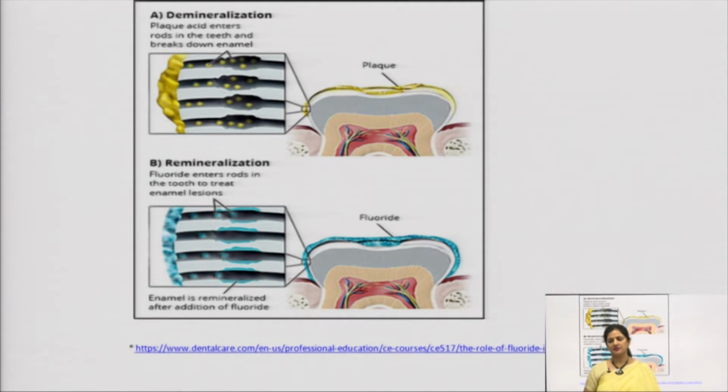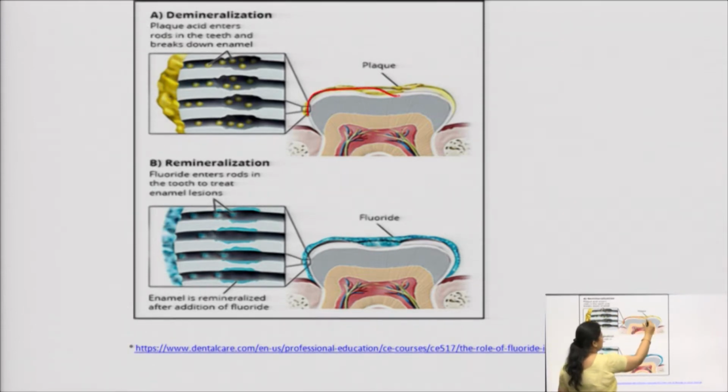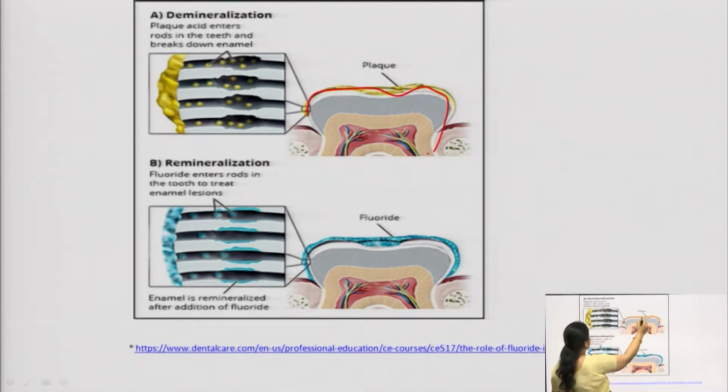This is a diagram where you can see the process of the tooth plaque or the decay. How does demineralization happen? Have a look here. The plaque acid, this is a plaque which has been formed on the enamel of the tooth. This enters the rods in the teeth and breaks down the enamel.